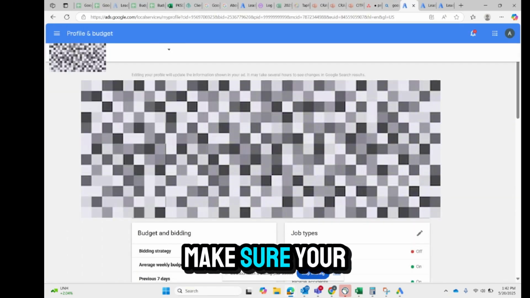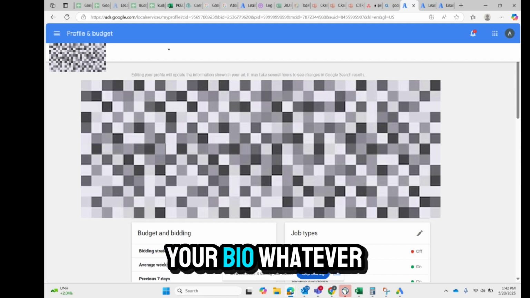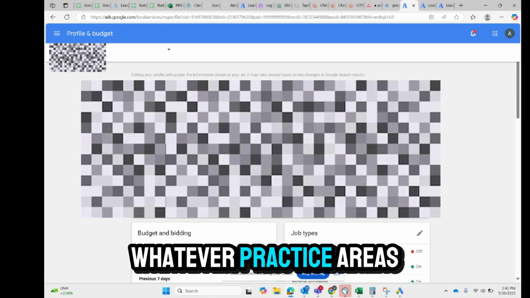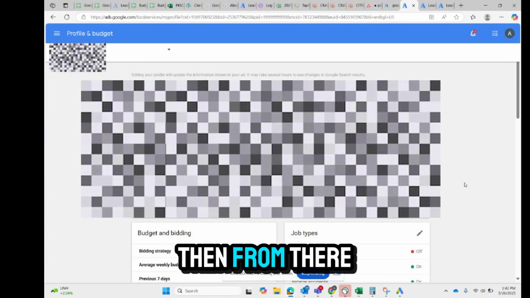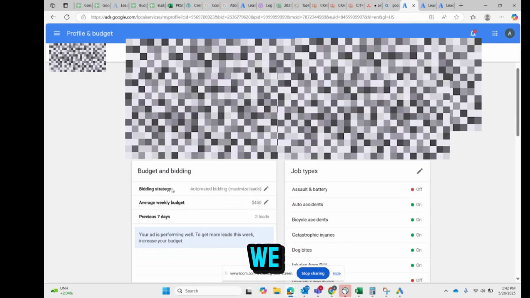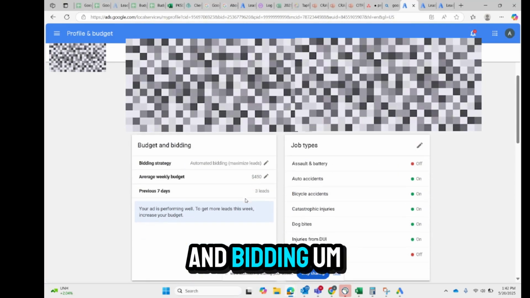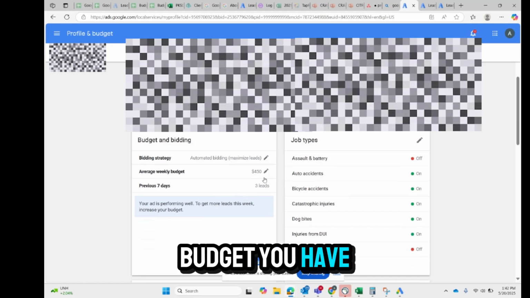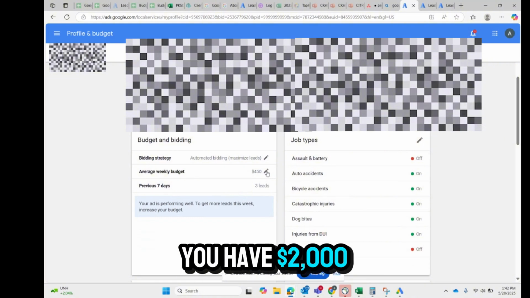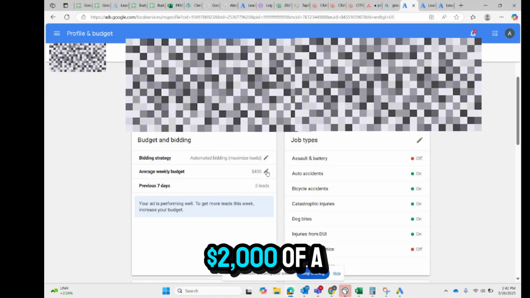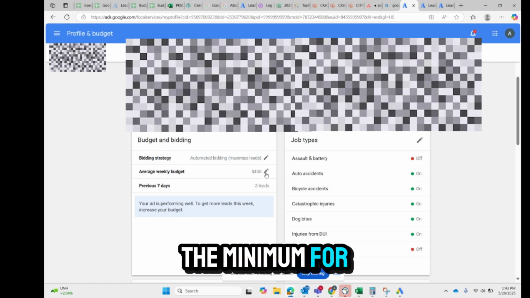So for this, you need to make sure you get the Google Screened green check mark, you have your area code, your contact information, your website, and then your bio, whatever practice areas you practice in, whatever special things you want to call out. Then from there, we have our budget and bidding. You want to set it to whatever budget you have for the month, and it's broken down into a weekly budget. So let's say you have $2,000 of a monthly budget. The minimum for weekly budget is $450.